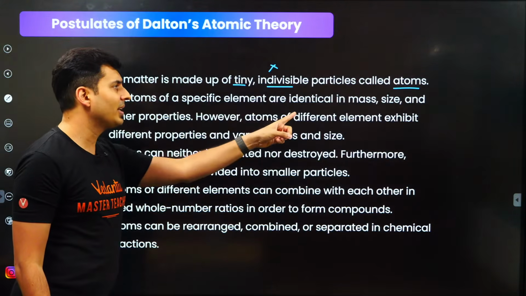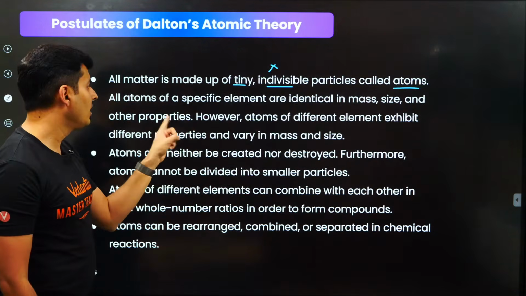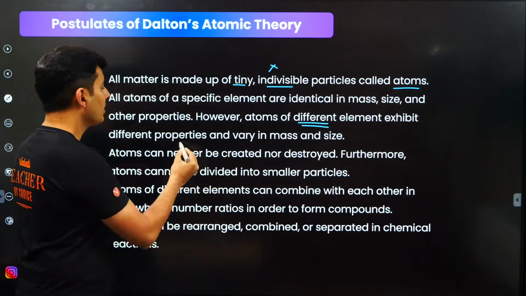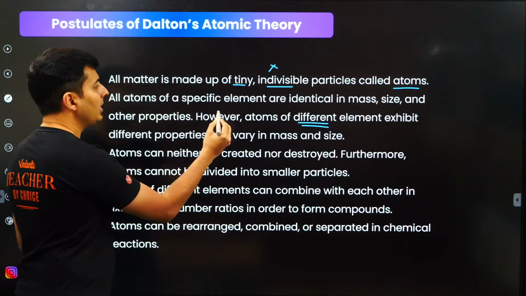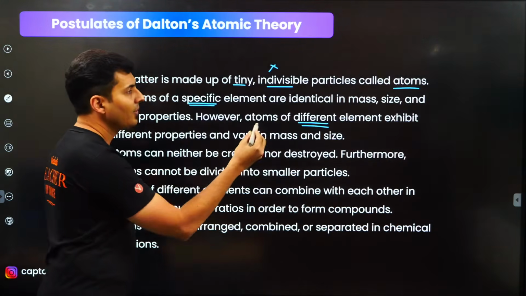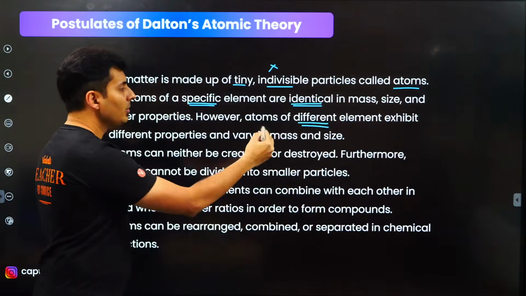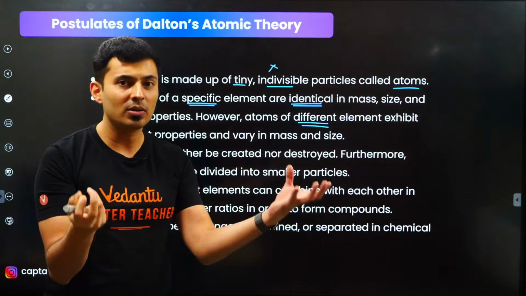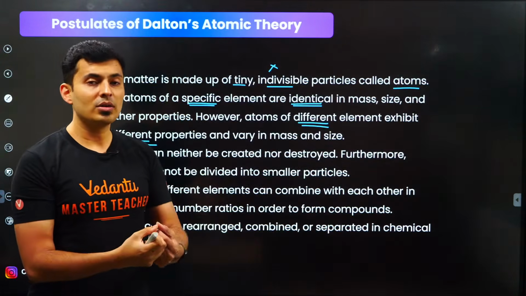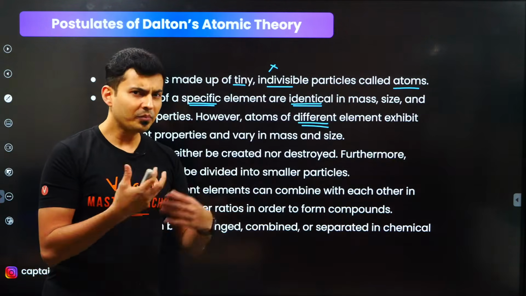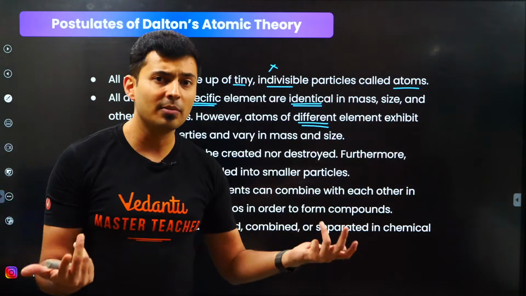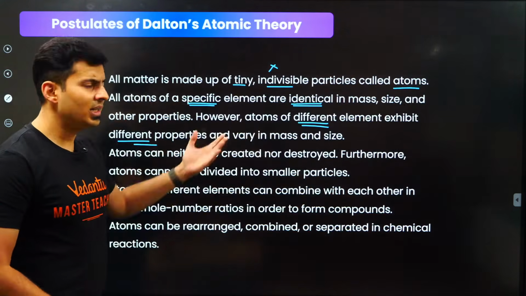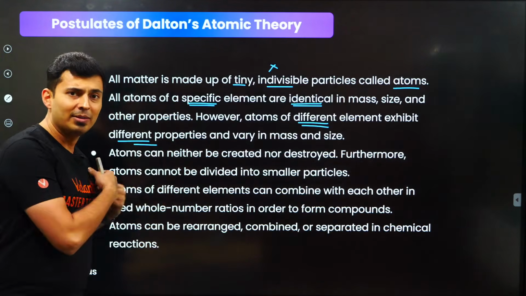All atoms of a specific element are identical in mass, size, etc. and properties. However, atoms of different elements have different properties. So all atoms of a specific element have identical properties, and all atoms of different elements have different properties. Makes sense. All the water molecules are very similar. All the molecules of gold are going to be very similar. All the molecules of hydrogen gas will be similar. And you can see hydrogen will be different from a water molecule. So that's what he said. That is perfect. So we give him marks for that.